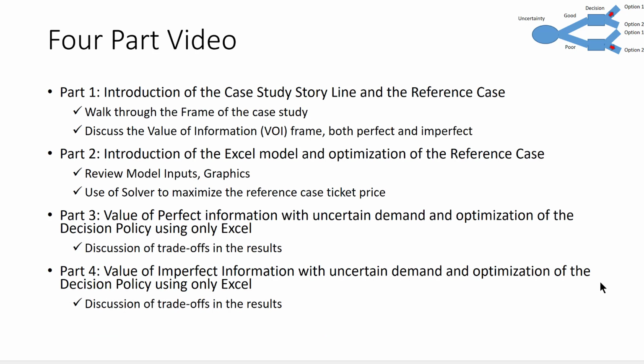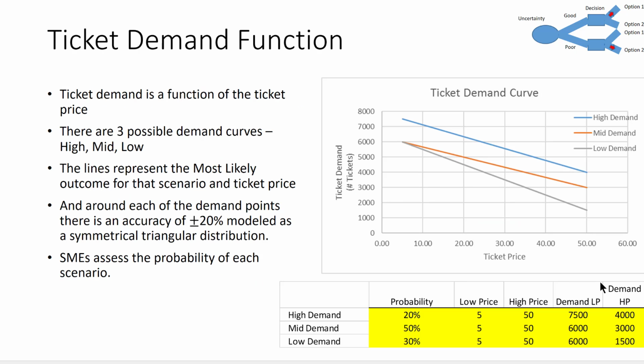In the first part, we talked about this case study storyline, in the second part, we introduced the Excel model, and in the third part, we talked about the value of perfect information. I'll pick up where we left off there and then talk about the value of imperfect information.